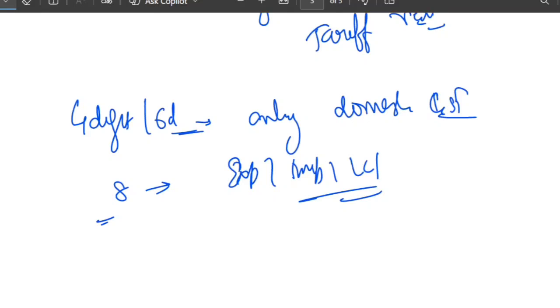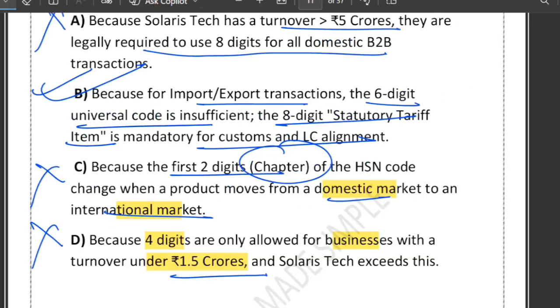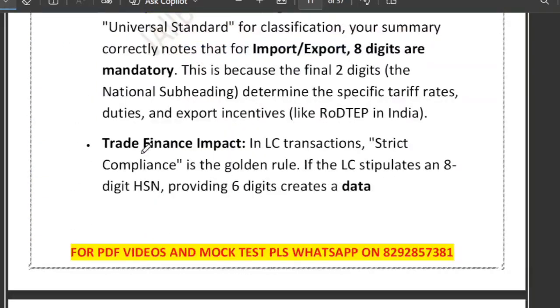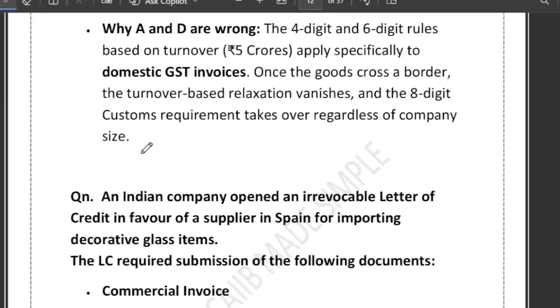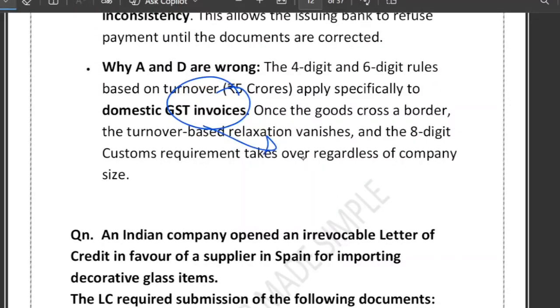Turnover has no relevance in export HSN. So remember, for GST invoice turnover matters, whether it is less than 5 crore or not, and for export invoice 8-digit is compulsory. That is the moral of this question.